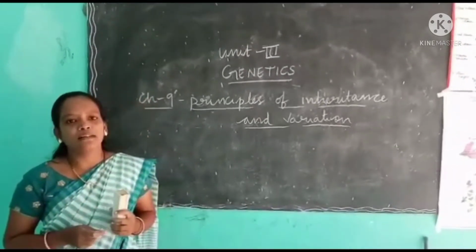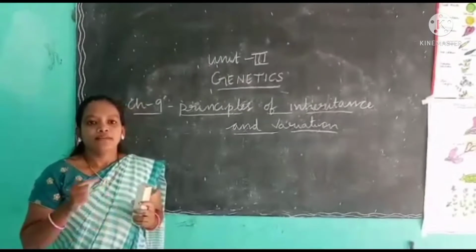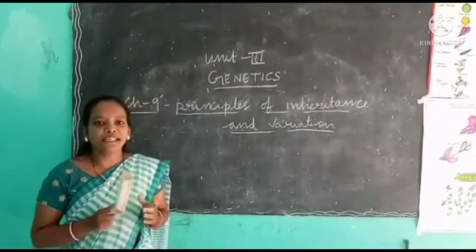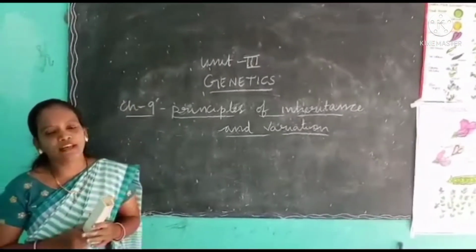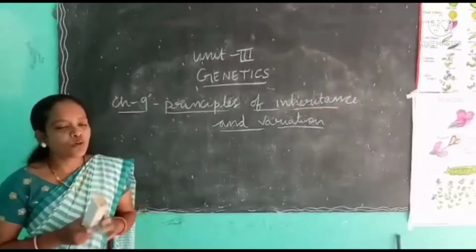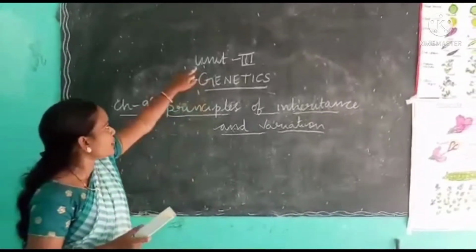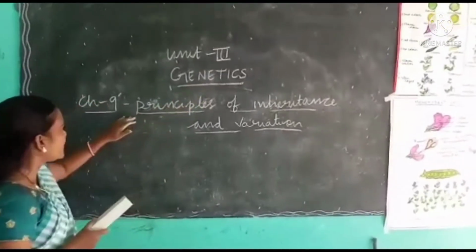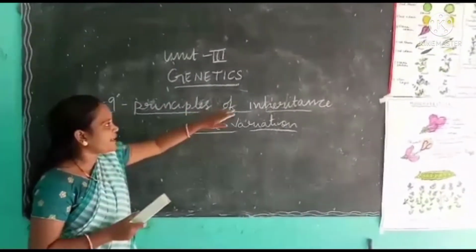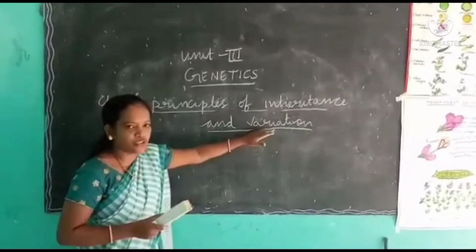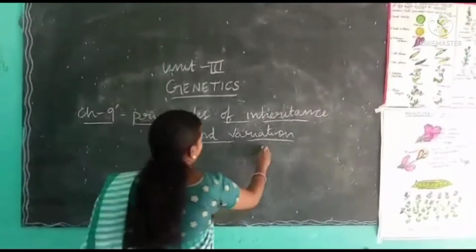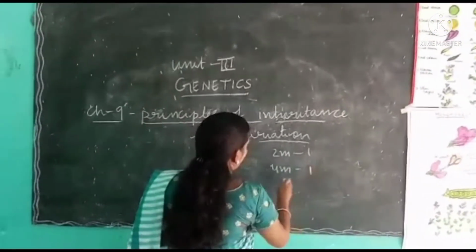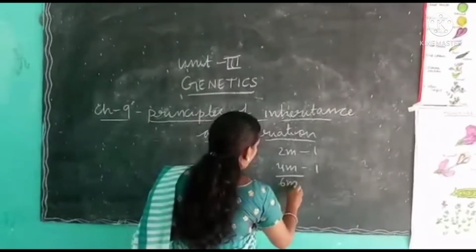Genes are responsible. In first year, from the chapter Science of Plants, you have learned that the study of genes is called genetics. So today I am going to explain unit 3, genetics. In this unit we have chapter 9, principles of inheritance and variation. From this chapter you get one 2-mark question and one 4-mark question, and the total weightage is 6 marks.